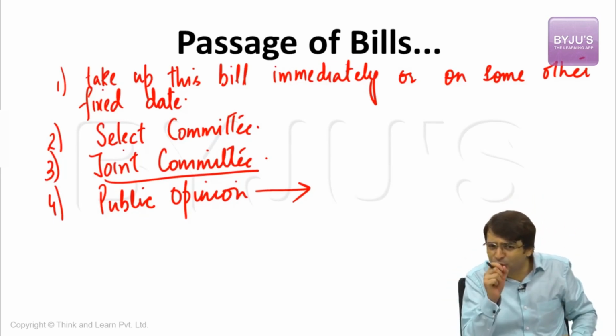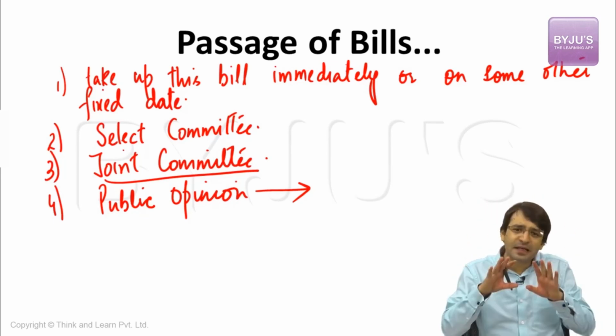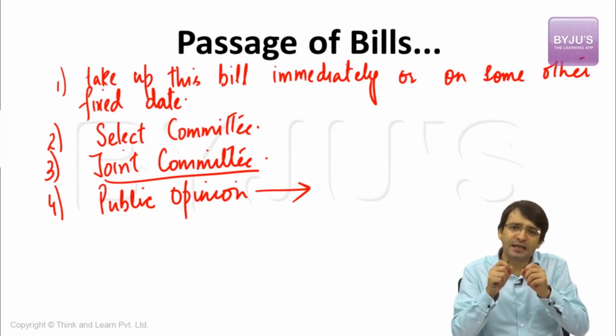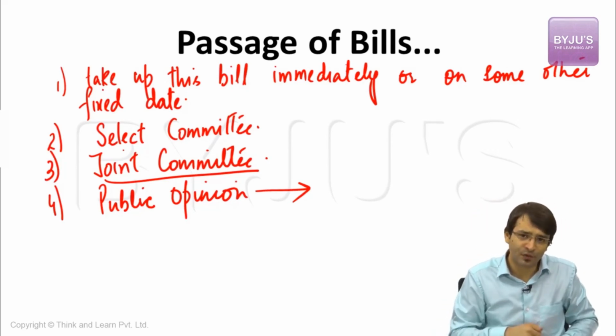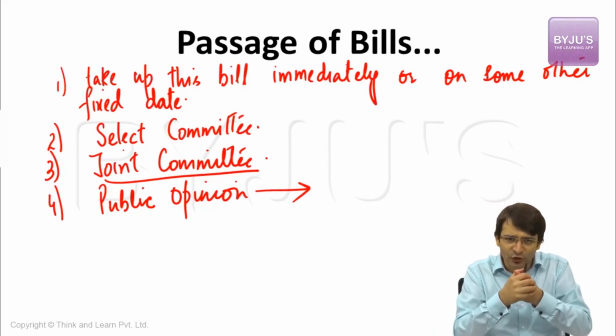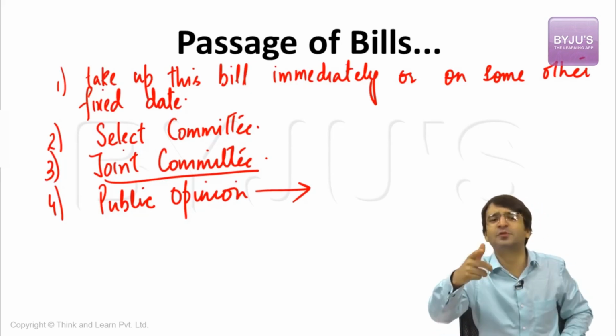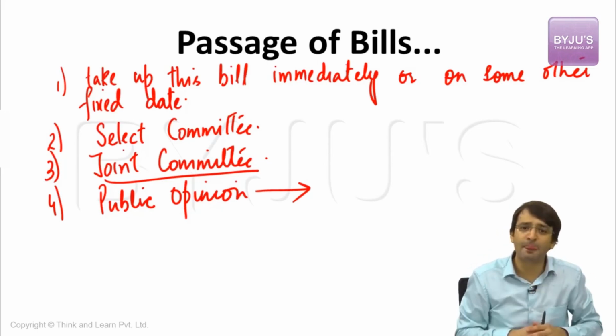In the second reading of the bill, detailed scrutiny of this bill is taken into account. That means the printed copies are distributed to all the members of that house. Then ultimately, serious discussion takes place on this bill. When discussions are taking place, various options are available to the house. One option is, let's take this bill in its entirety immediately or sometime later, in the next week or the week after, and then we will either pass this bill or reject this bill. There can be another option.